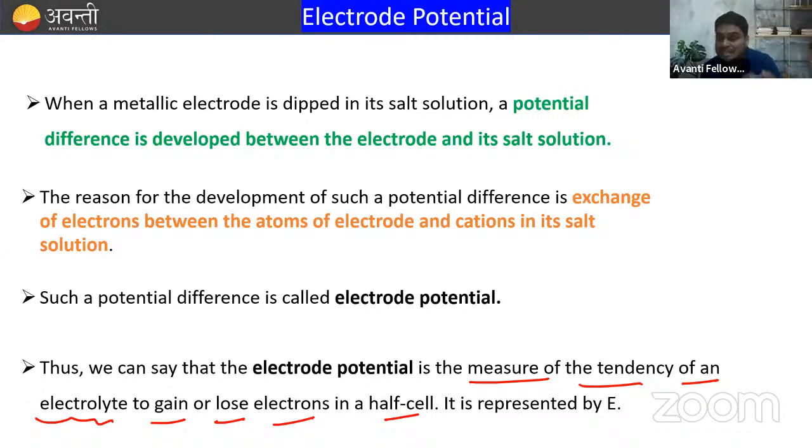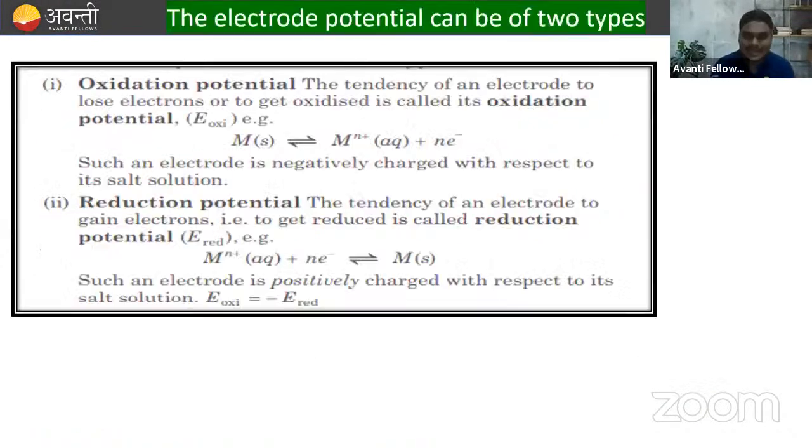Electrode potential is the measure of the tendency of an electrode to gain or lose electrons in the half cell, and it is generally represented by E. So this is how we can write the oxidation potential, and this is for the reduction potential. So this is the oxidation potential. Oxidation means loss of electrons. So if this metal, which is in solid form, loses 2 electrons, or we say n number of electrons, to form M^n+ ion. Similarly, in reduction, this metal ion accepts n electrons to form solid metal.